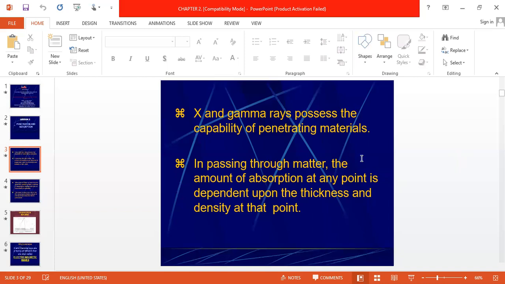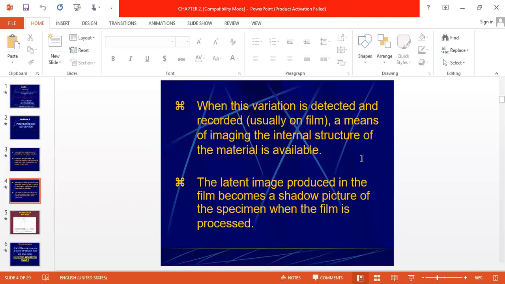In passing through matter, the amount of absorption at any point is dependent upon thickness and density at that point. Means suppose if thickness is higher, then more absorption. If suppose density is higher, then more absorption and less passing through it. So when this variation is detected and recorded on film, a means of imaging the internal structure of the material is available.